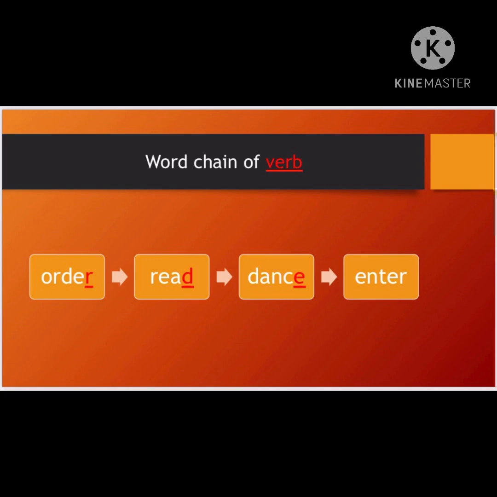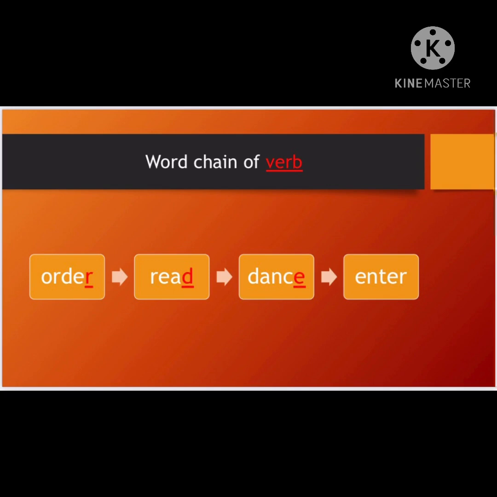Word chain of verb, order. See, you say, I order him to get a glass of water. So I order, doing an action. So the last letter of the word given is R. I'll pick the same R of the given word and try to make my new word keeping in mind my category that is verb, and I'll try to make it as read.